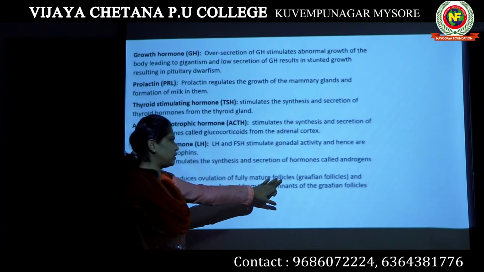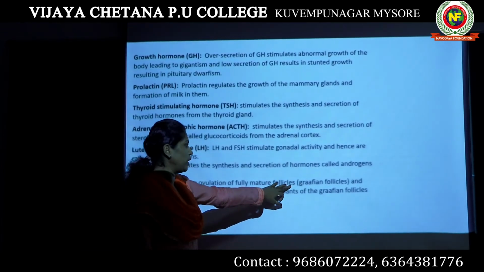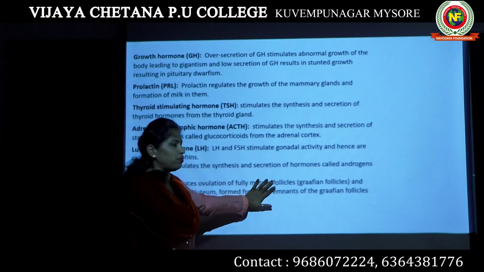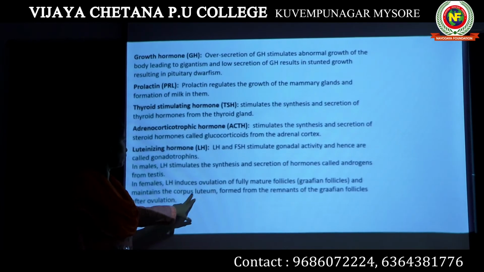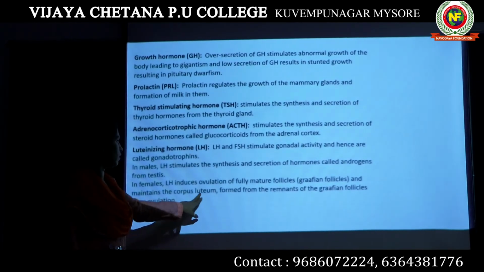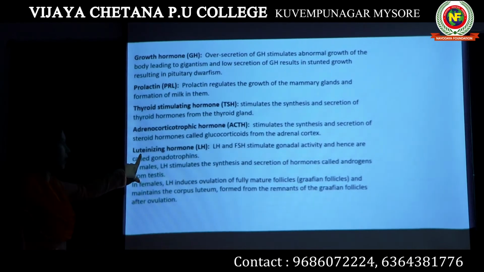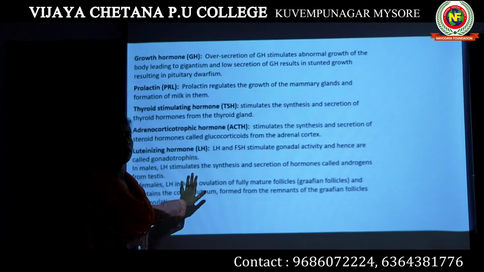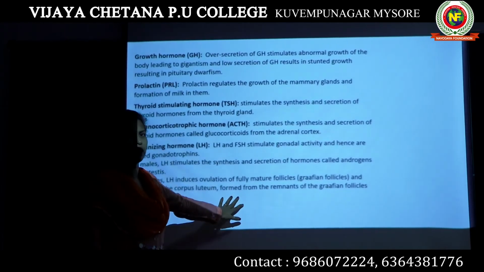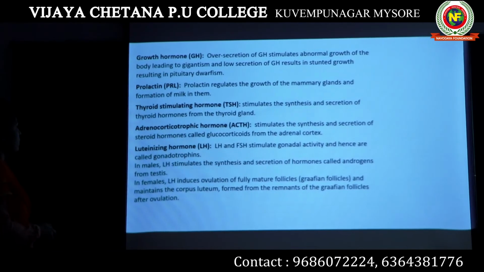When the graafian follicle releases the egg in the ovary, if pregnancy happens, the follicle converts into the corpus luteum. The development and maintenance of the corpus luteum is done by luteinizing hormone, so that the corpus luteum will produce progesterone, which supports the pregnancy in a female. So this is all about luteinizing hormone.